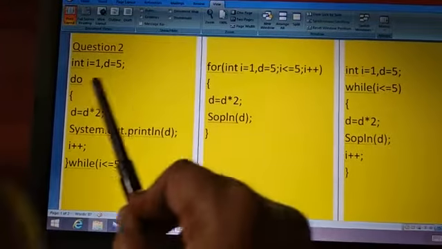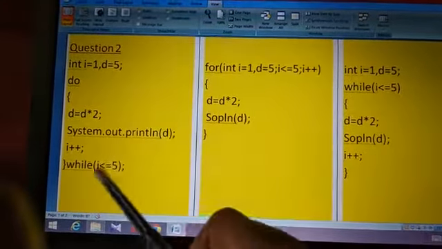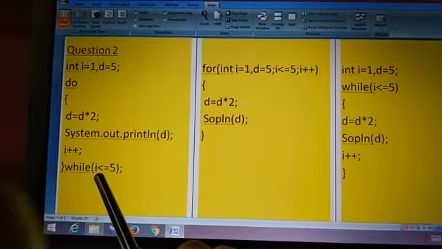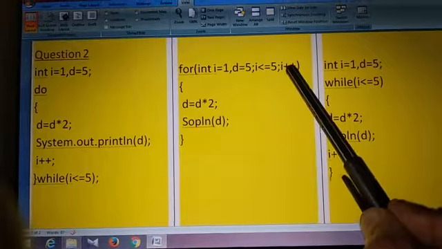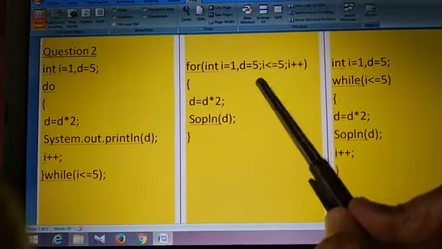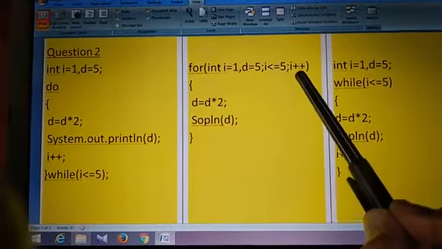Then updation, which is the updation of this question? Updation is I++, because I is a loop control variable. So I++ is updation. So copy that updation here. So for initialization, semicolon, test expression, semicolon, updation.